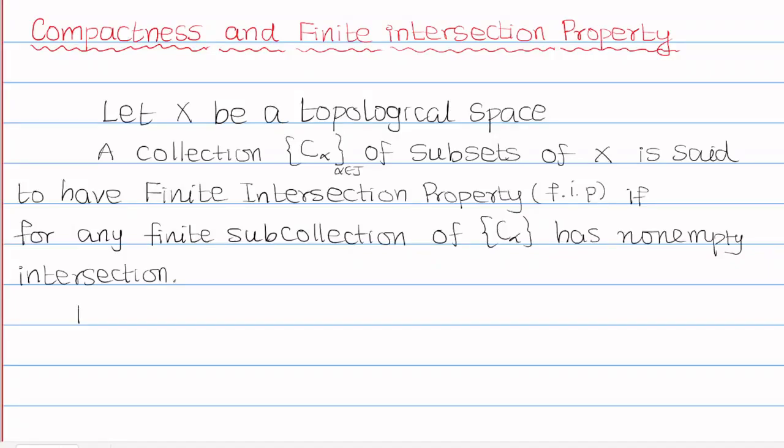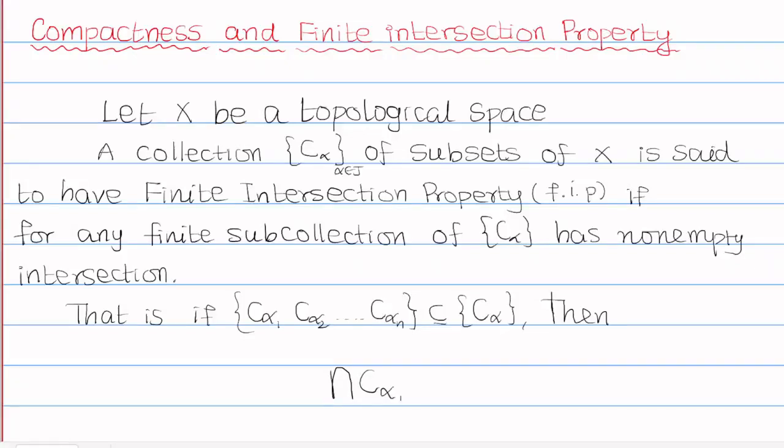That is, if C alpha 1, C alpha 2, up to C alpha n, where n is an integer, are finite members of C alpha, then the intersection of all C alpha i, for i equal to 1 to n, is non-empty.